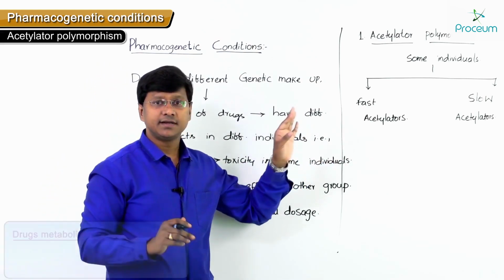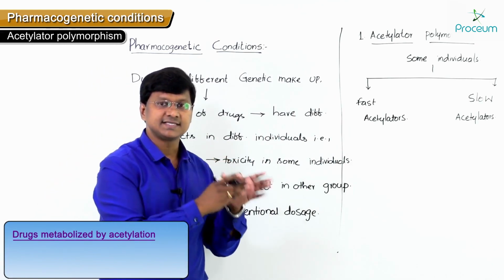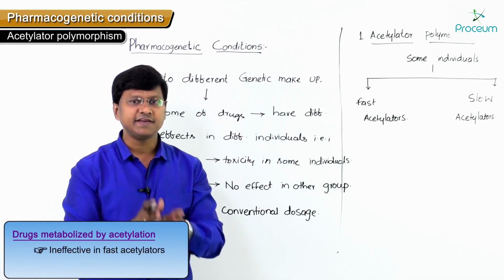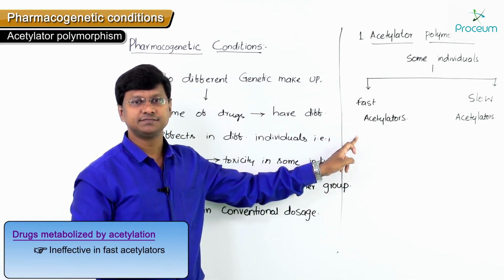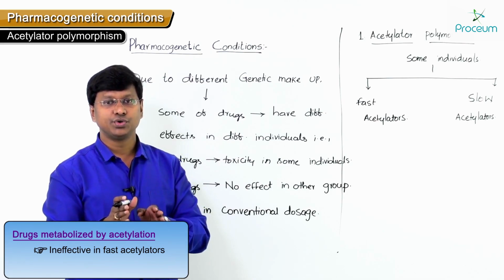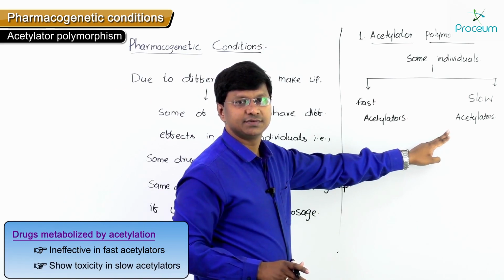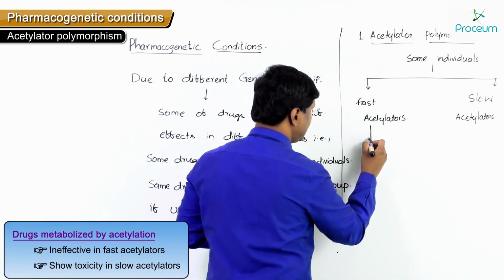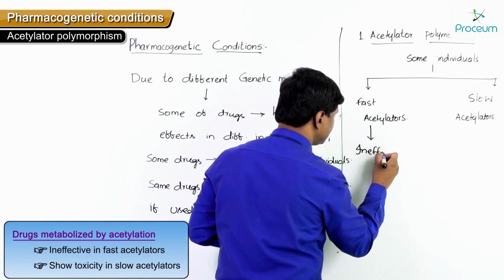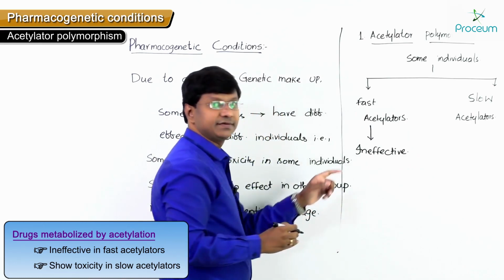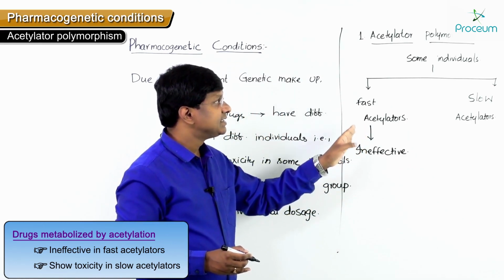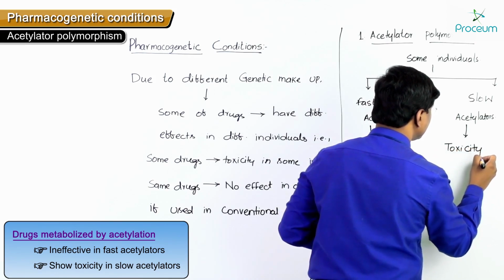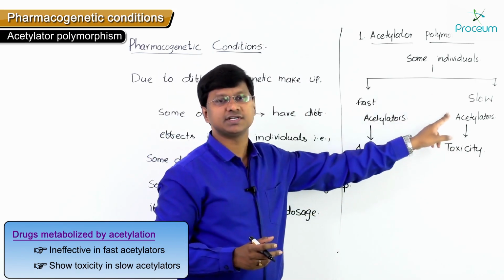Now the drugs metabolized by this acetylation: the drugs which are metabolized by acetylation may be ineffective in fast acetylators, whereas the same drugs may show toxicity in slow acetylators.